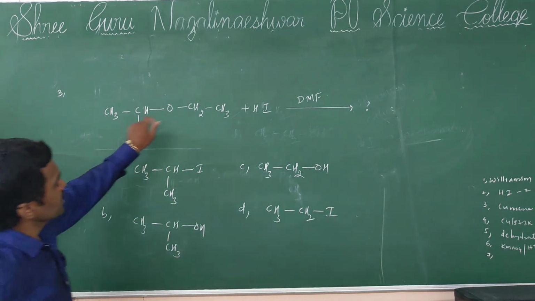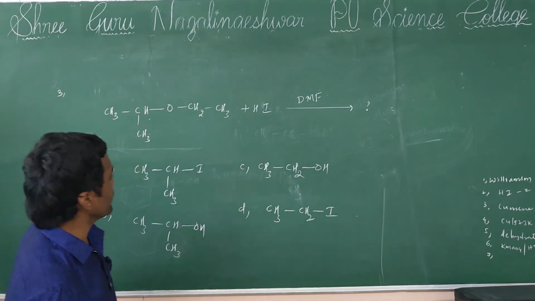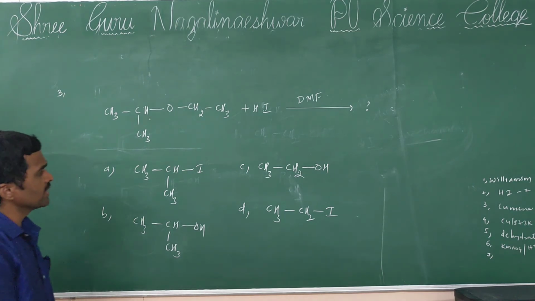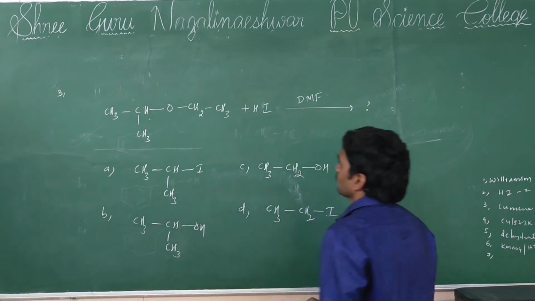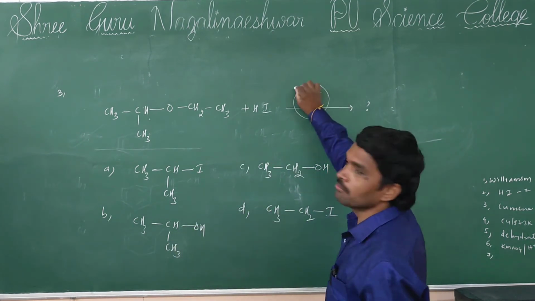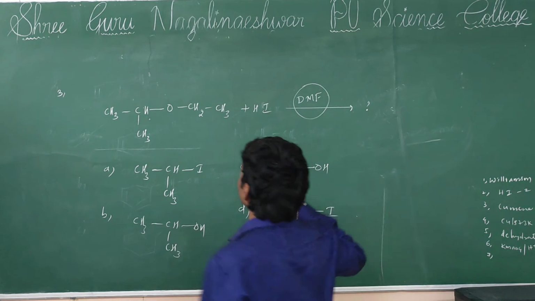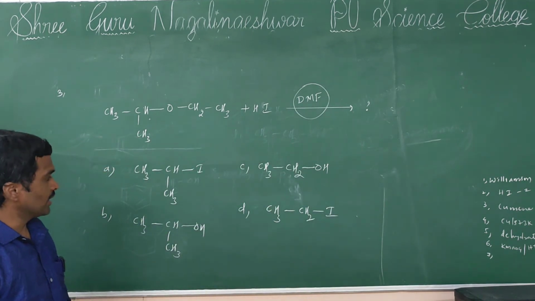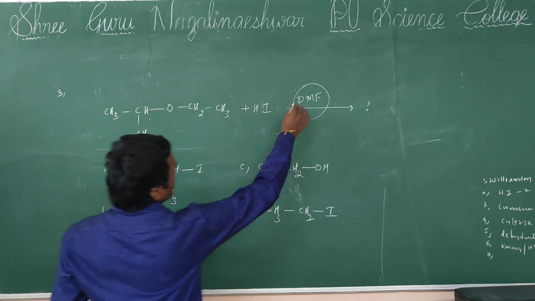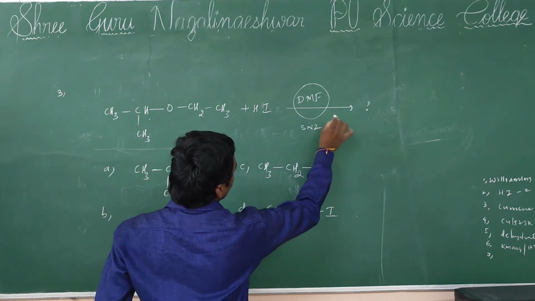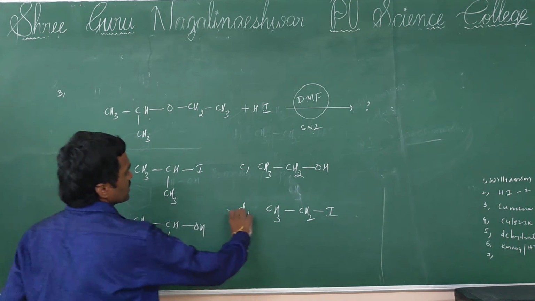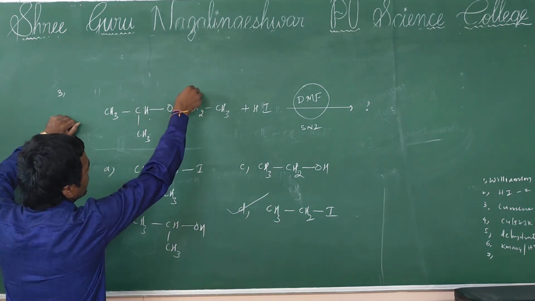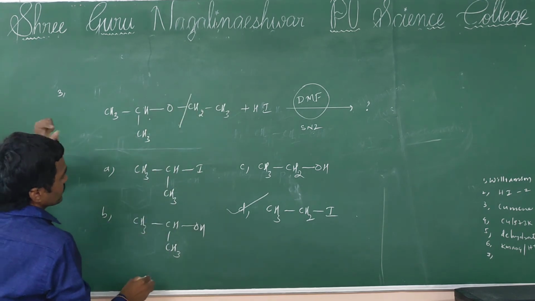See, this reaction is with HI, then what is the product that will be formed? Now see, in the presence of DMF, a polar aprotic solvent, primary alkyl halides are formed. Why? Because in the presence of DMF, the SN2 mechanism is favored. So your answer is ethyl iodide, it will be formed.